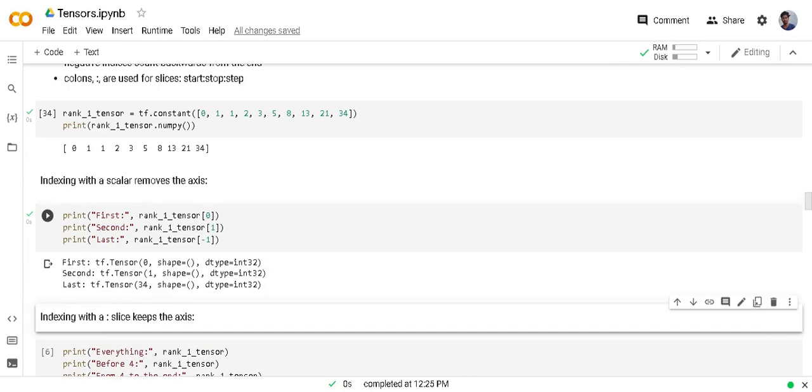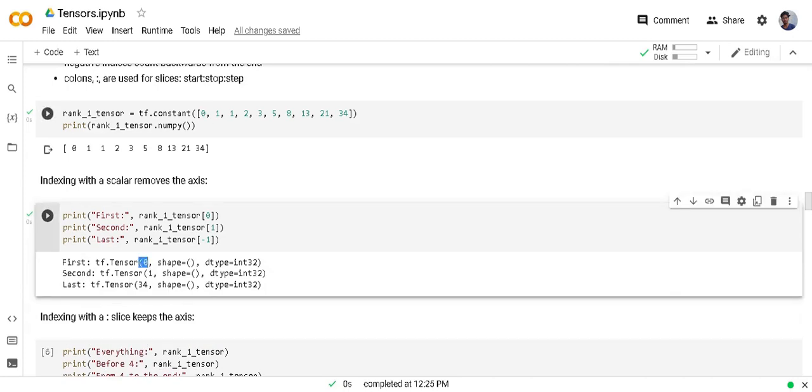So in the output you can see the first element is 0, which is extracted by giving 0 index. And to extract the second element, we provided index 1. To extract the last element, we provided index -1.